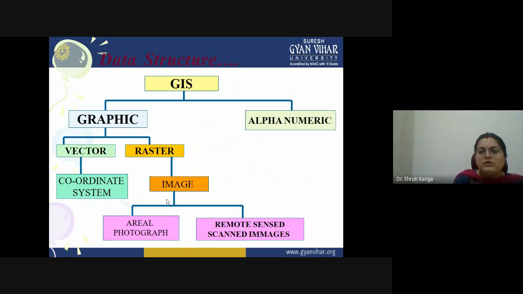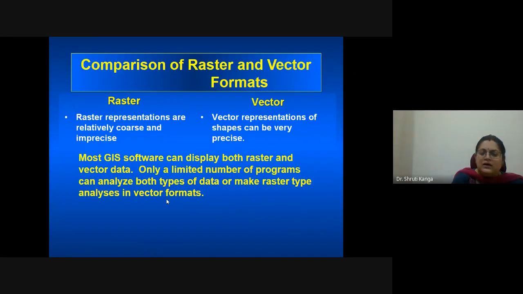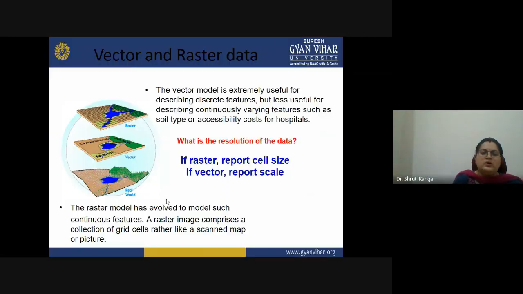Okay, in case of non-spatial data, we have nominal, ordinal, those kind of data sets. Now vector and raster you have already studied. In case of raster, we are more into the resolution of the cell, or we store the data sets in terms of the pixels, and in case of vector we are more into the xy location of a particular point, and we store the data in terms of nodes and vertices.